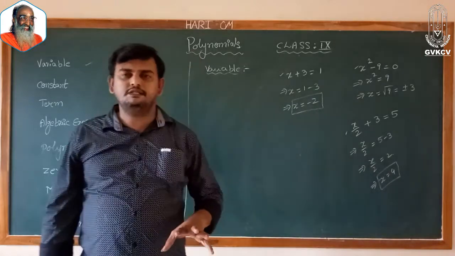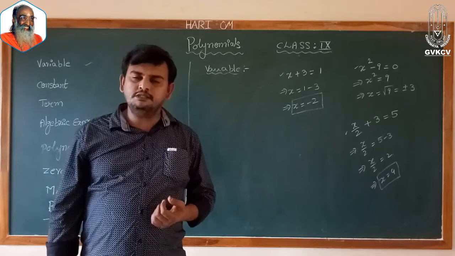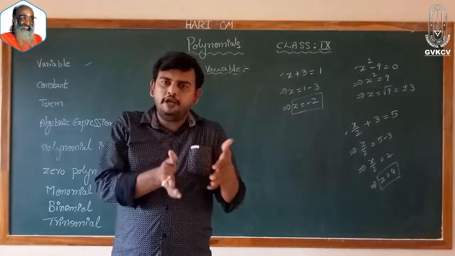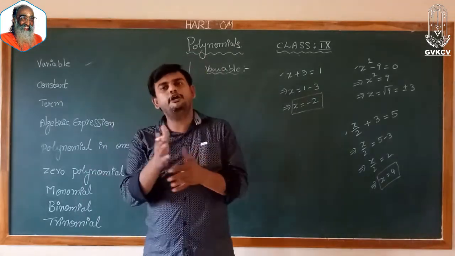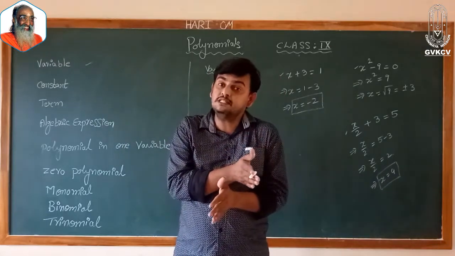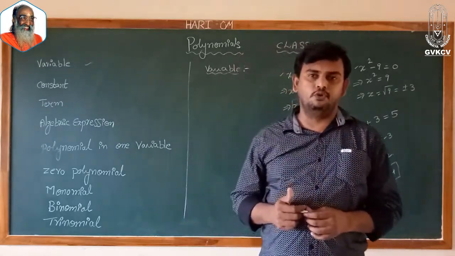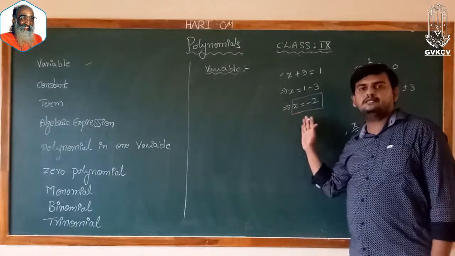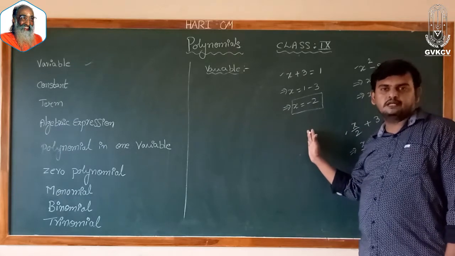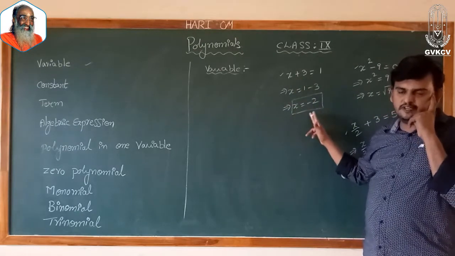In three different cases, I have different values for x. Here the value of x is not fixed. According to the situation or the problem, the value of x is changing. Changing in the sense, varying. The value of x is varying. So here the unknown value x is called a variable.